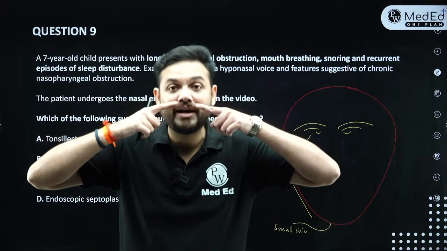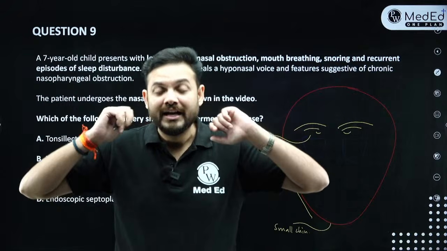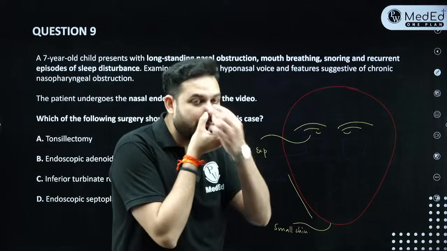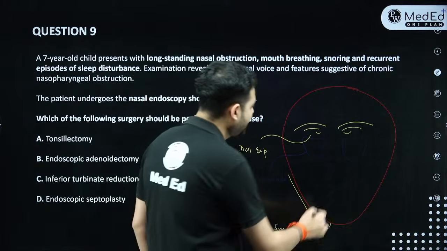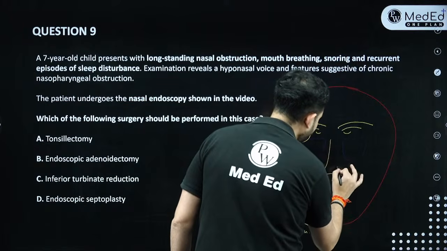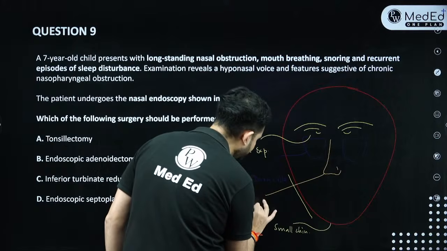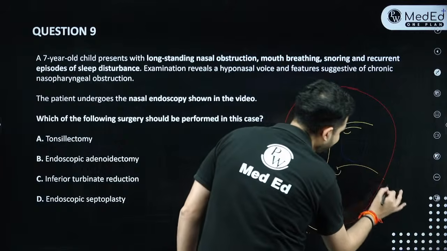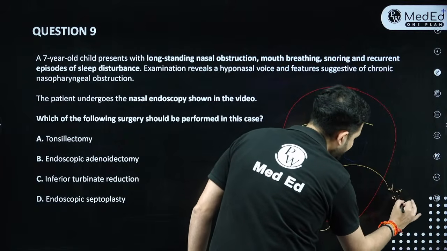The ala will atrophy. Why? Because the ala flares when you breathe. If the ala is not getting utilized, they will become atrophied. If the ala becomes atrophied, your nose will become pinched. So there will be a pinched nose in the child, and why? Because of alar atrophy. The ala have atrophied, right?